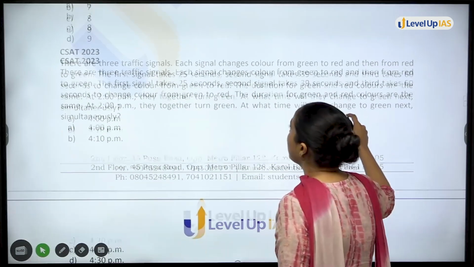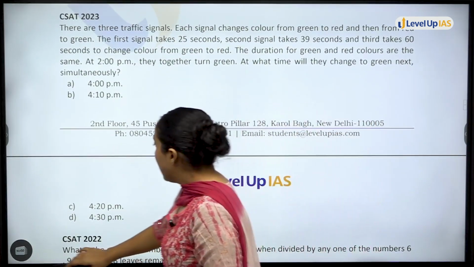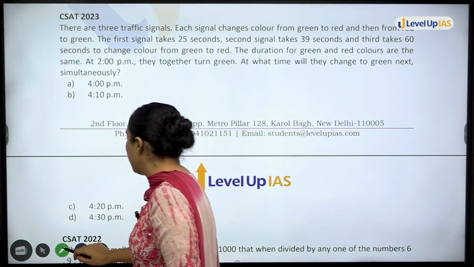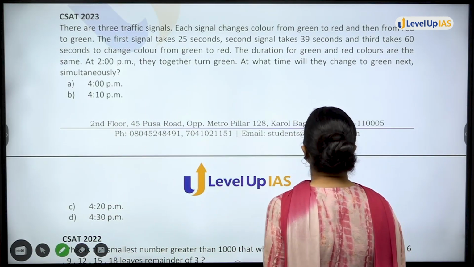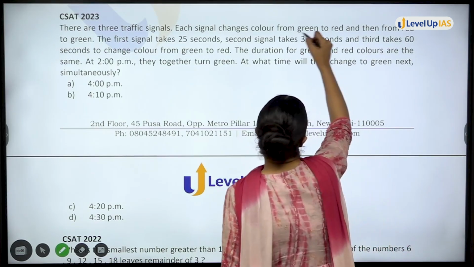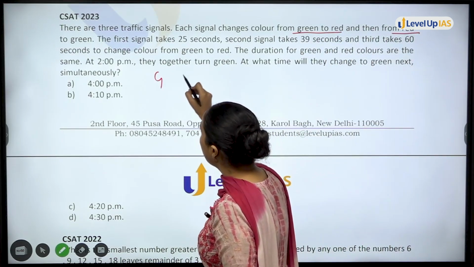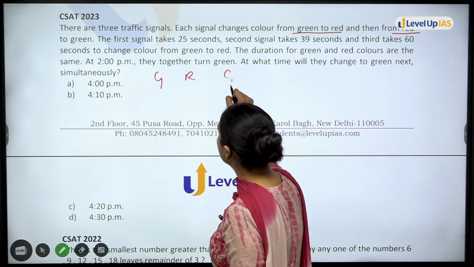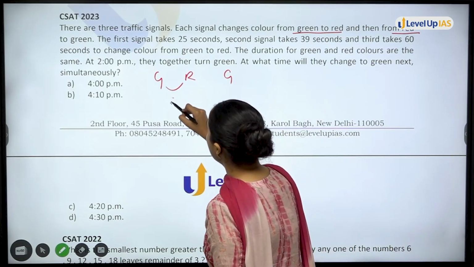There are 3 traffic signals. Last question of 2023. There are 3 traffic signals. Each signal changes color from green to red, then red to green. So पहले green है, फिर red, red से green again. First signal takes 25 seconds.